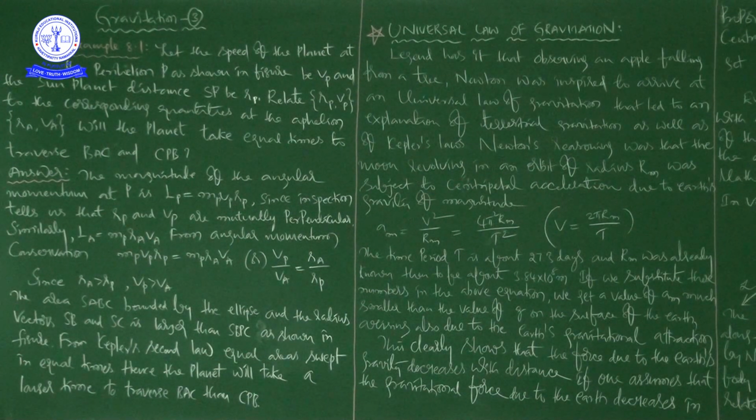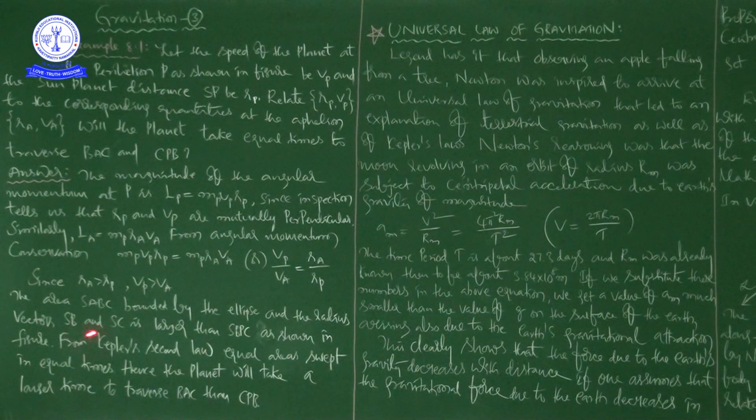Similarly, LA is equal to MP into RA VA. From conservation of angular momentum, you can write MP into VP RP is equal to MP into RA VA. From this, MP will get cancelled, that is the mass, because in both cases the planet is the same. And now VP by VA is equal to RA by RP.